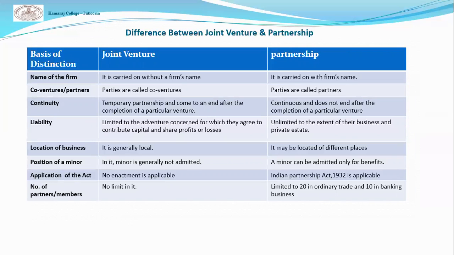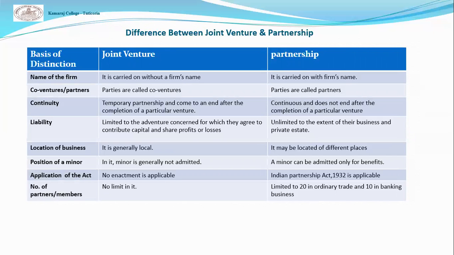All the participants are called co-venturers in joint venture business, but in partnership business, parties are called partners. Continuity. After the completion of a particular job, the temporary partnership comes to an end in joint venture business. But a partnership continues for a long term.